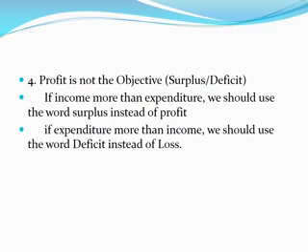Then number 4, profit is not the objective. I have already told that. The title itself shows it is a not-for-profit organization. It means the organization does not have any profit motive. But practically, of course, it earns profit. Even a not-for-profit organization has income and expenditure. If its income is 10 lakh and its expenditure is 6 lakh, the 4 lakh is generally considered a profit. But the word profit we will not use in this organization.